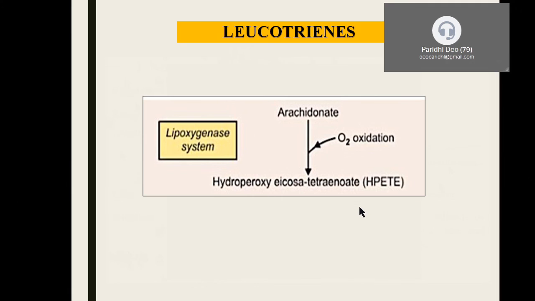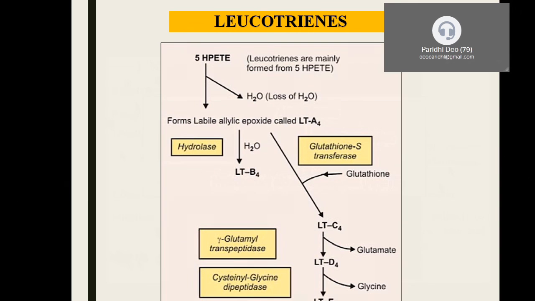Thus it gives rise to a compound called hydroperoxy icosatetraenoic acid. Icosa means 20. Tetra means 4 double bonds it contains. Enoic acid means it is a polyunsaturated fatty acid. So it contains a hydroperoxy group, which is a free radical molecule. Now this is the precursor for both leukotrienes as well as lipoxins.